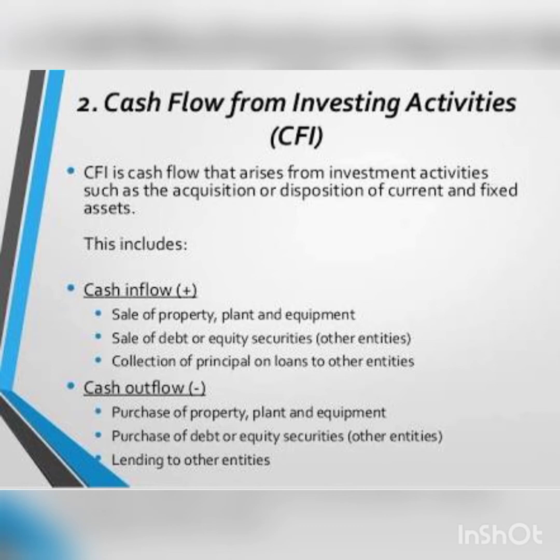Then enter collection of principal on loans to other entities. Then subtract or deduct purchase of any asset: purchase of property, plant and equipment, purchase of debt or equity securities of other entities, then lending to other entities, etc.